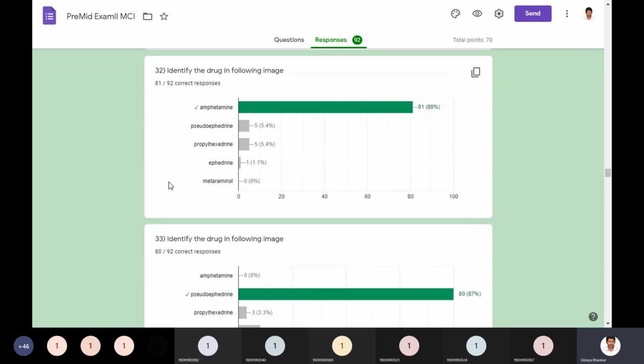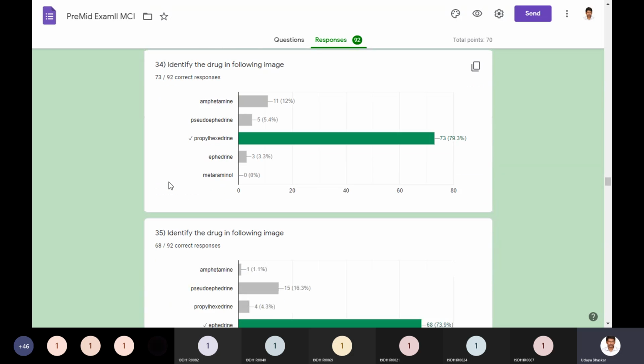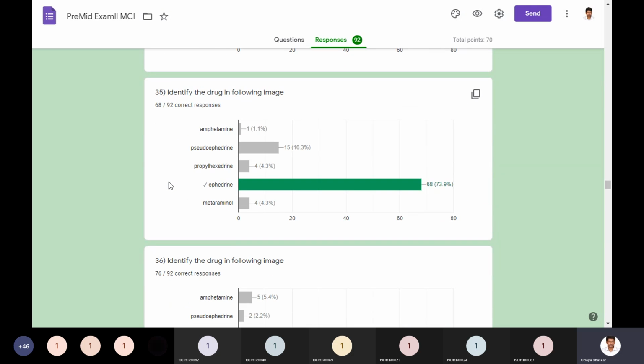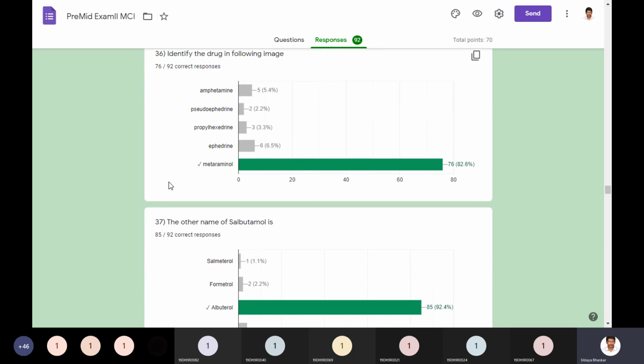Please do revise and recollect what I have told regarding the tips on how to remember. We have to compare the chemical structures and identify. If we can relate their functional groups with the name, it is fine. If not, we have to compare with the other drugs in the same category. Amphetamine structure was given, pseudoephedrine was given, propylhexedrine was given, ephedrine was given, metaraminol.